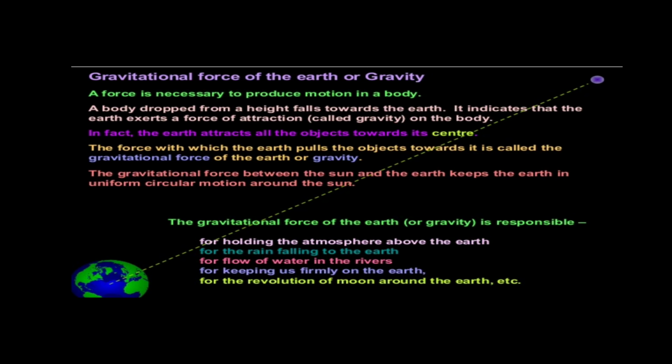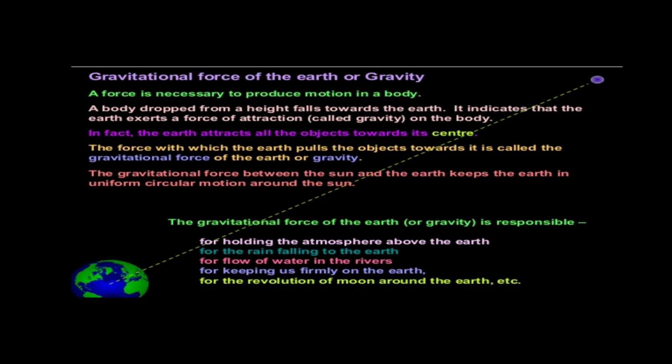Number 2, for rain falling to the earth. The rain falls to the earth, it does not go left or right, it falls downward to the earth. Water flows in the river, it does not float in the air, but flows on the land. Why? Because of gravity. And for keeping us firmly on earth, so we can walk, we can jump, we can do anything on this earth because of gravity. Not like on the moon or in space where there is no gravity, where we would float.